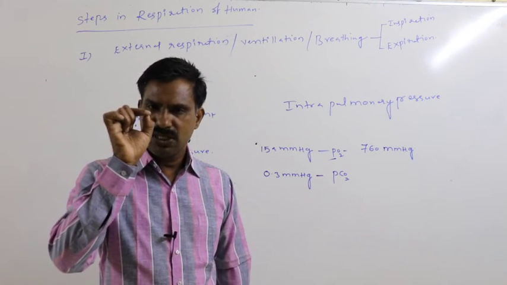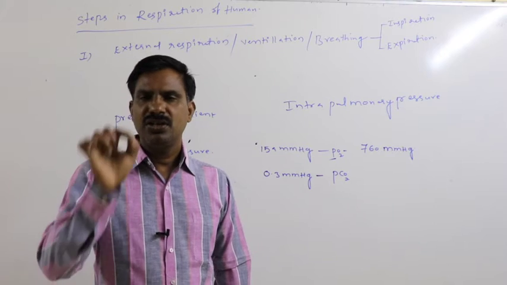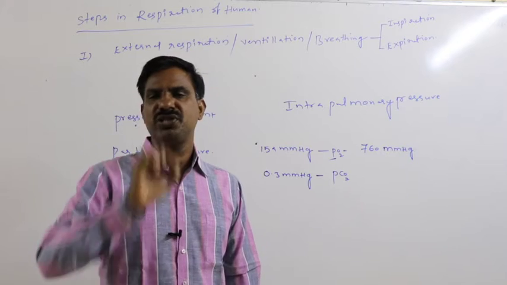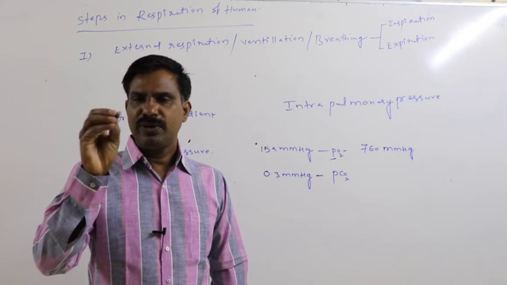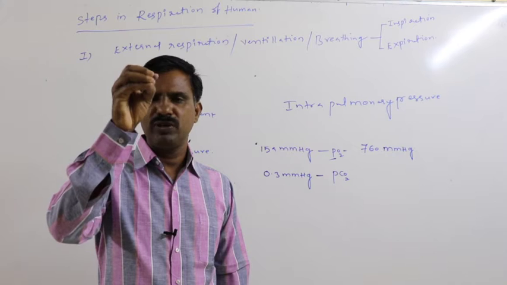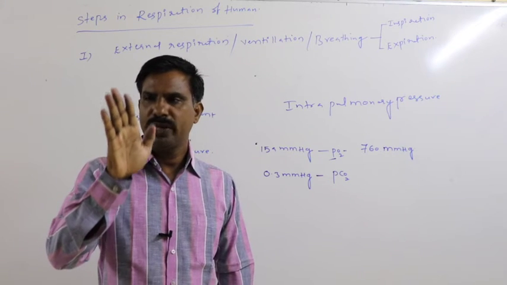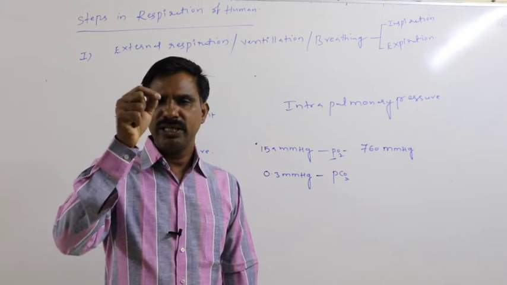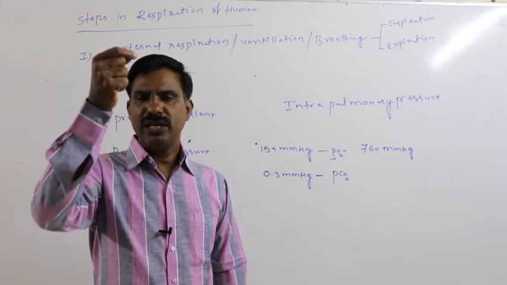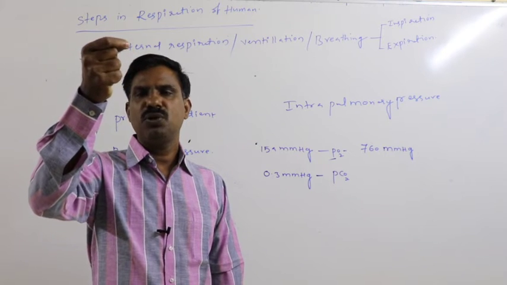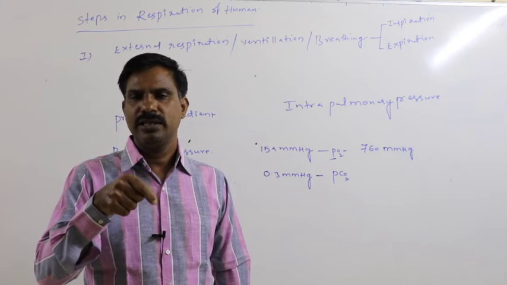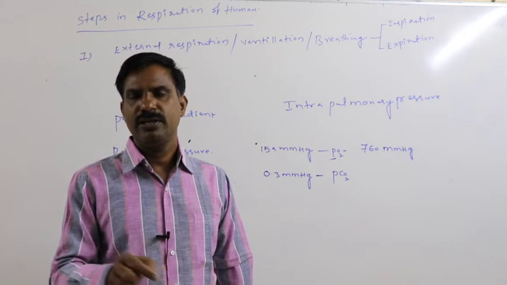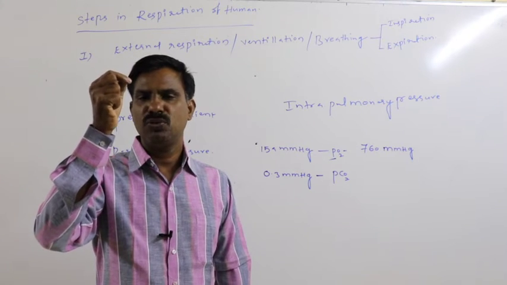Again, O2 and CO2 always diffuse from higher partial pressure areas to lower partial pressure areas only. During inspiration, O2 diffuses from the atmosphere into the lung, because in the atmosphere PO2 is approximately 159 mmHg, but in the lung it is only 104 mmHg.